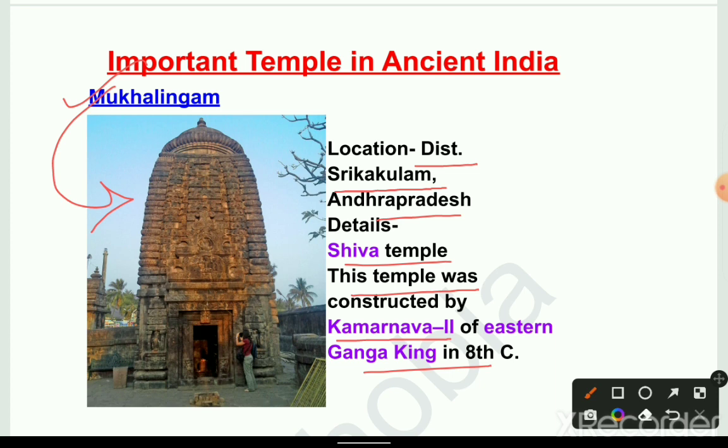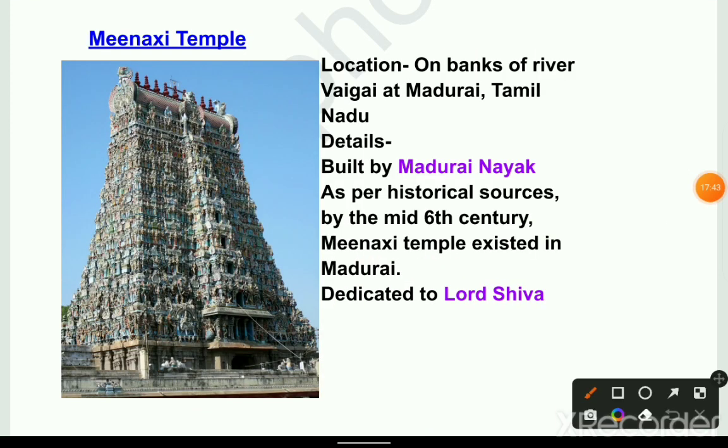Next, Meenakshi temple. Location: on the bank of river Vaigai at Madurai in Tamil Nadu. Details: built by the Madurai Nayaks as per historical sources by the mid-16th century. Meenakshi temple, existing in Madurai, is dedicated to Lord Shiva.